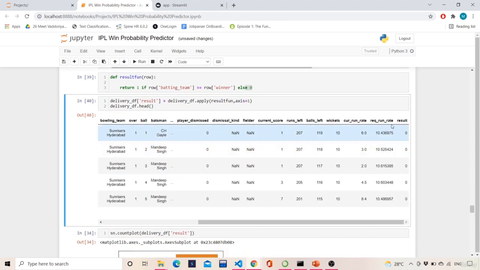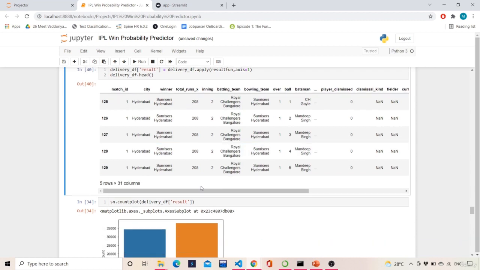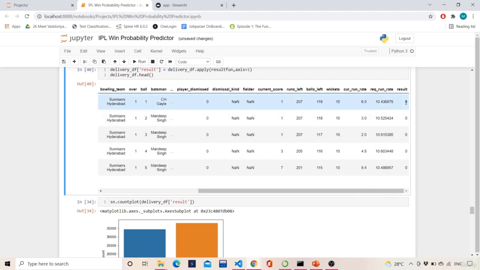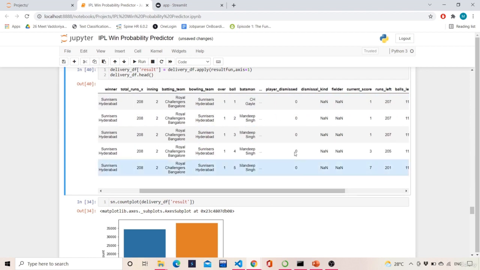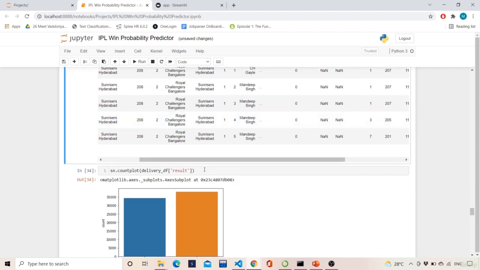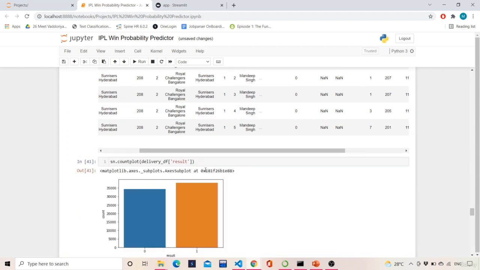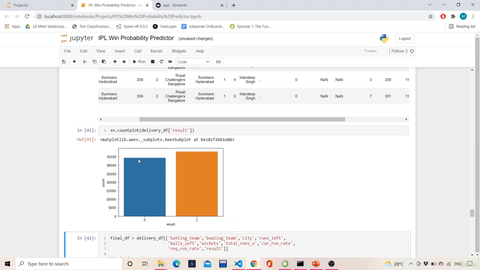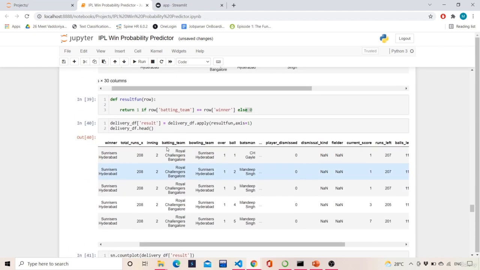So we can see in the result 0 0 0. This 0 indicates that the batting team didn't win, the bowling team won. Sunrisers Hyderabad was the winner. That is why the result is 0, because the batting team, Royal Challengers Bangalore, didn't win. Now if I look at the count plot, we see that there are more than 35,000 wins and almost 34,000 losses. So we got the result analysis as well.